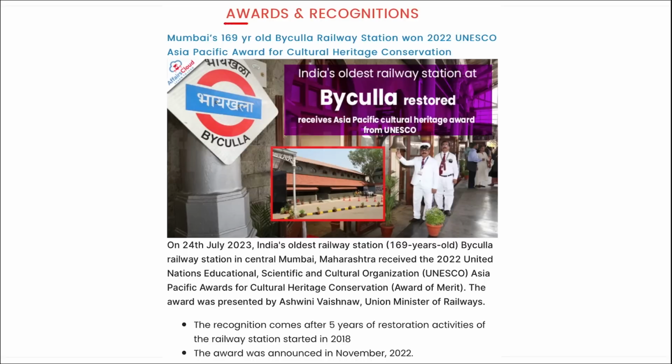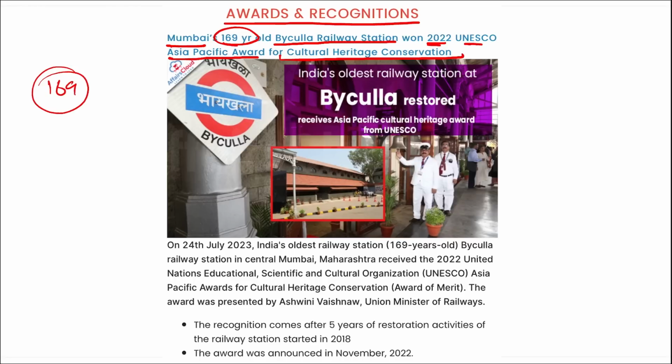Next is award and recognition. Mumbai's 169-year-old Byculla railway station won the 2022 UNESCO Asia Pacific Award for Cultural Heritage Conservation. I repeat, which railway station recently got the 2022 UNESCO Asia Pacific Award for Cultural Heritage Conservation? It is Byculla railway station in Mumbai, Maharashtra. This is a 169-year-old railway station, correct?